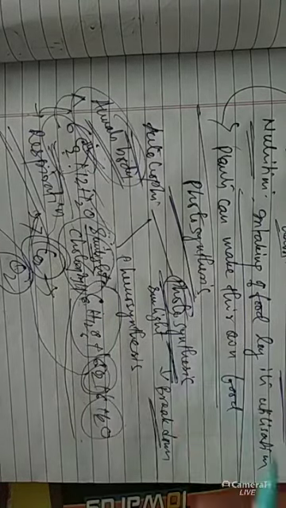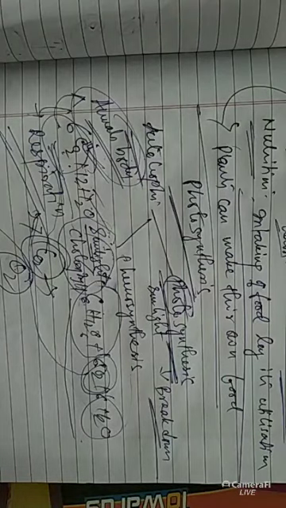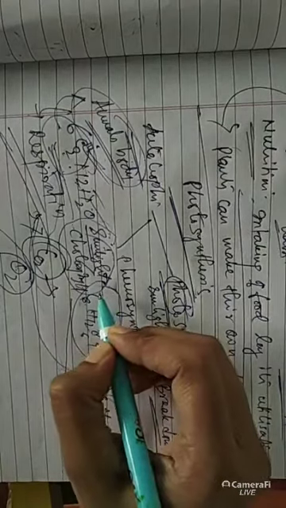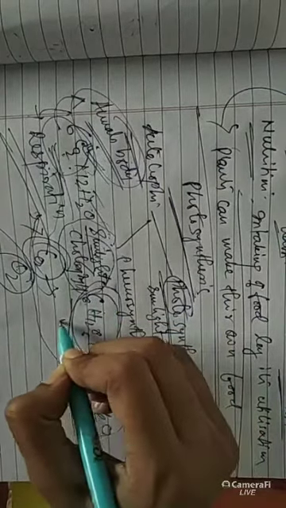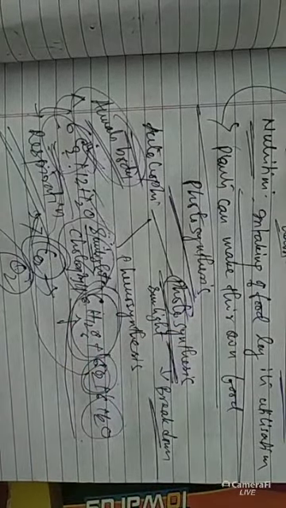By this photosynthesis process plants make starch type food. This is the glucose. C6H12O6 means the glucose. So the basic equation is 6CO2 plus 12H2O, with sunlight and chlorophyll, gives C6H12O6, then 6O2, then 6H2O. Glucose, oxygen and water are made.